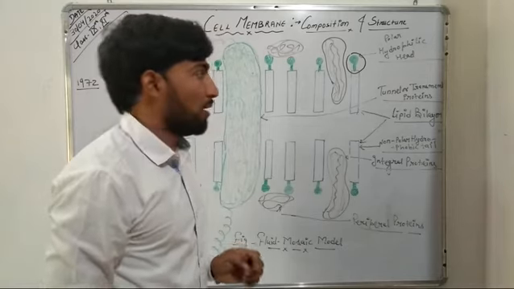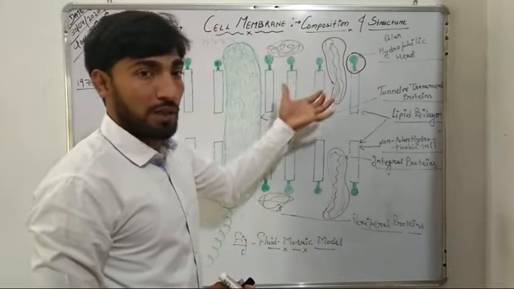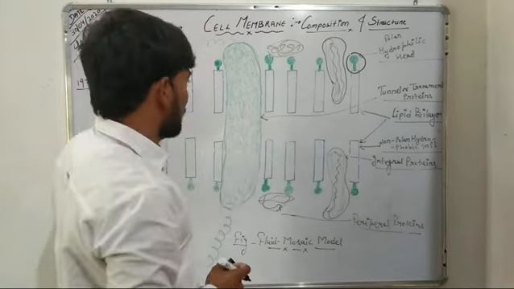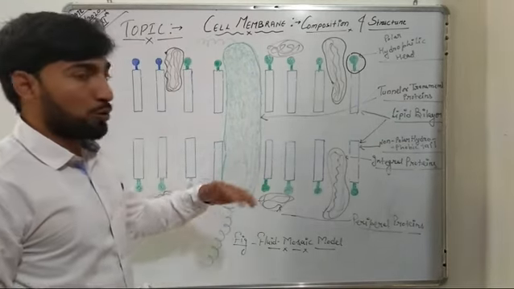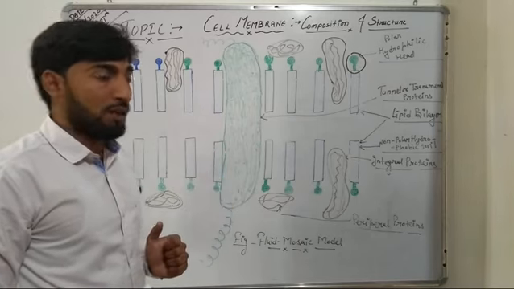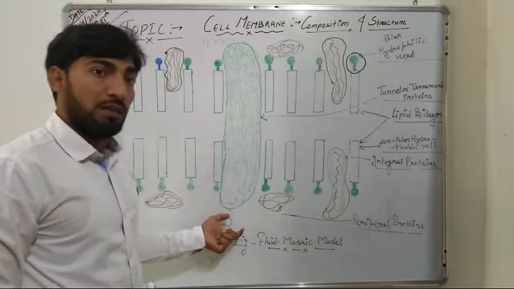So this is the structure of the cell membrane, the fluid mosaic model, in which the lipids form the bilayer and proteins are present both at the surface of the lipid bilayer and embedded in the lipid bilayer.